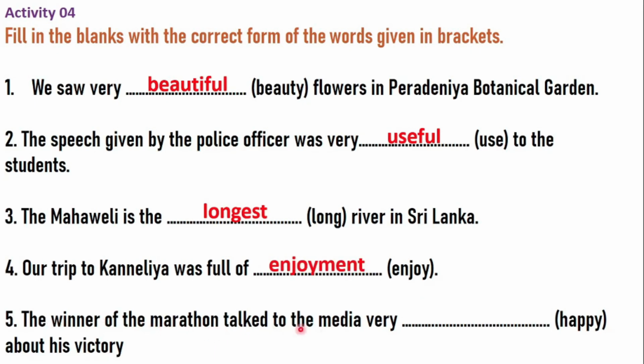The winner of marathon talked to the media very blank. Then we have the blank and the word given here, happy, about his victory. Happy is an adjective. Actually, he talked very happily. So we have to find the adverb. Here we have to extract the adverb. We have to just remove y or change y into i, then we use ly at the end. Then the adjective can be converted into an adverb. Happily. The answer is happily. The winner of the marathon talked to the media very happily about his victory.